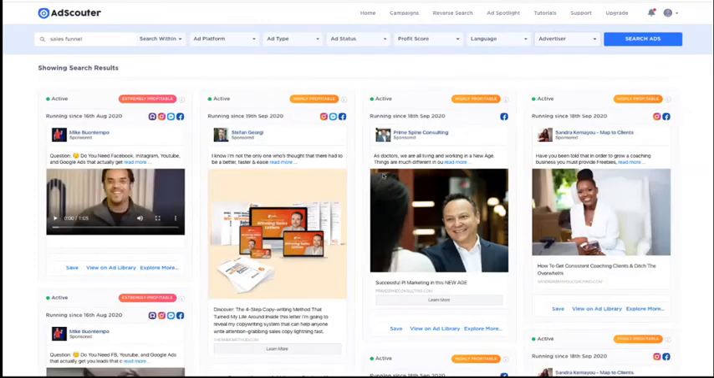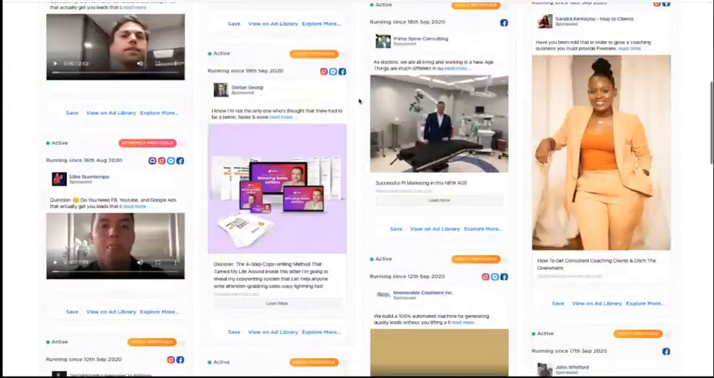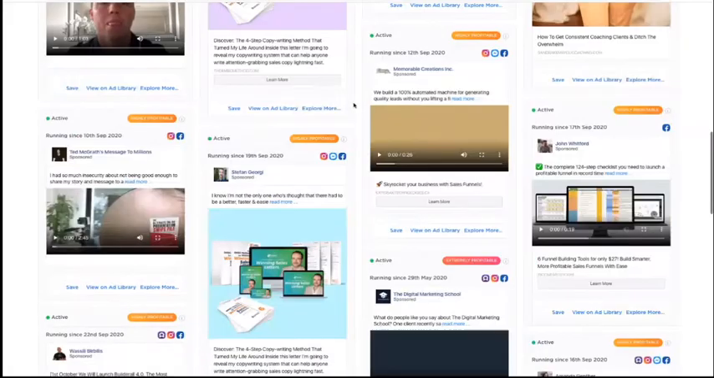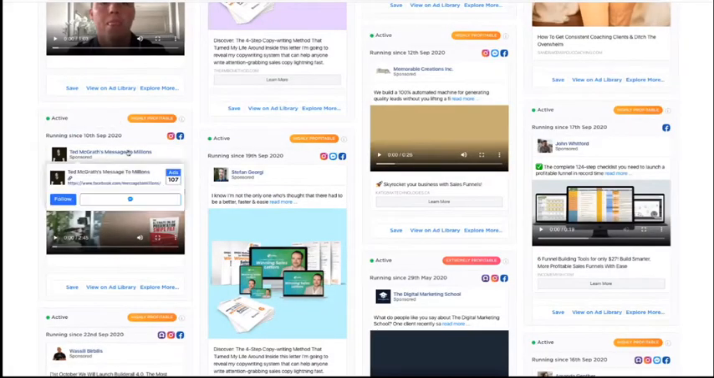And as you can see here, we now have all of these different ads. Now you'll see that I changed some of the filters. So I only wanted to see extremely profitable ads, highly profitable ads, ads that are making money. And you can see now my results have changed. I can now see different ads that are here.